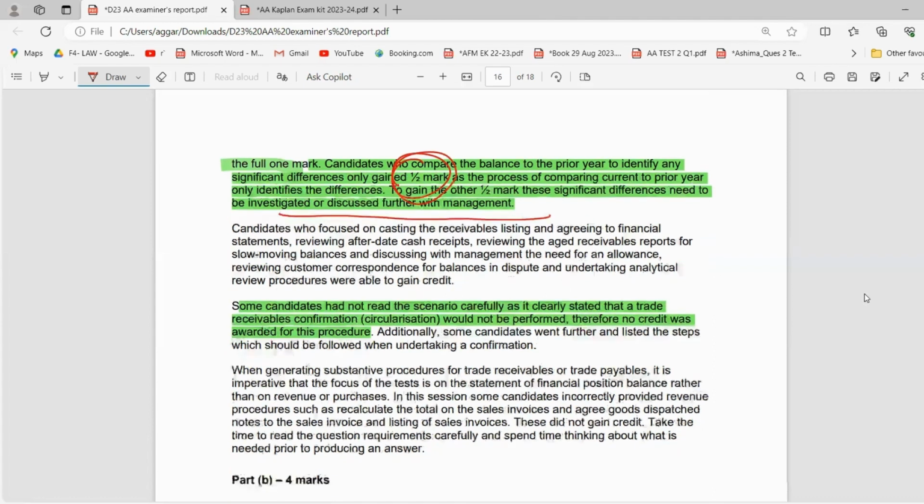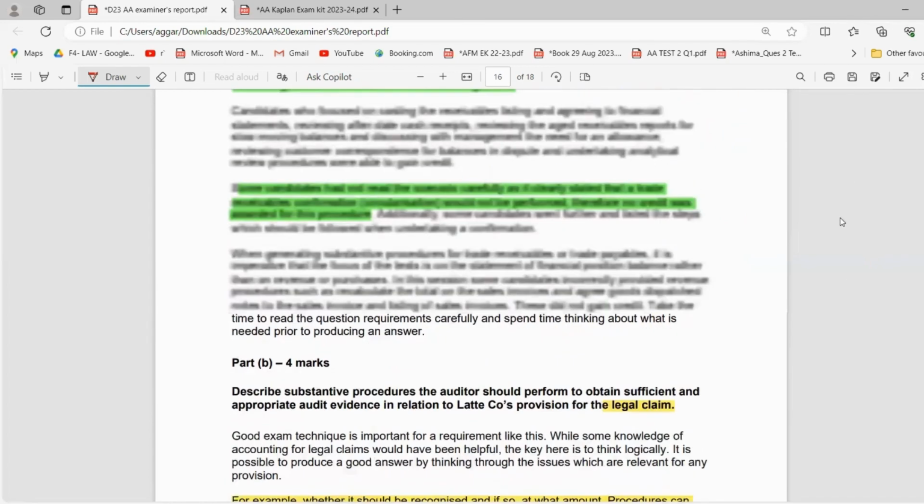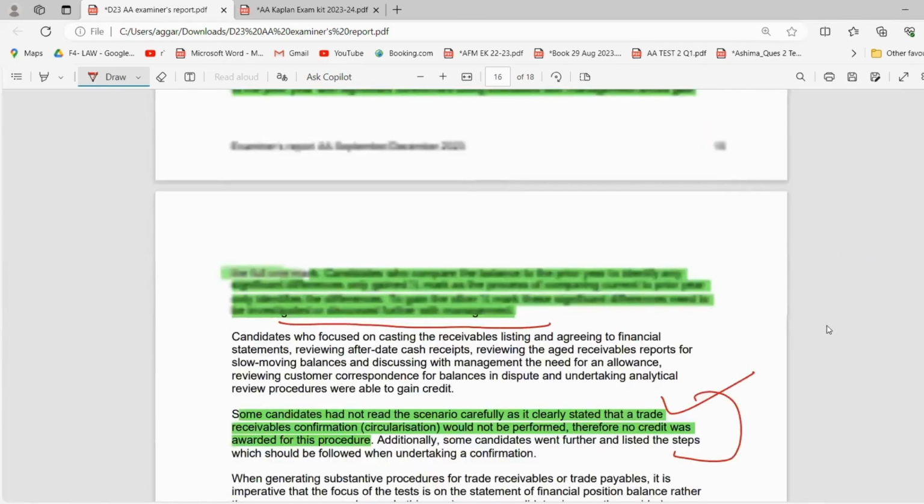So that's that. Then, some candidates had not read the scenario carefully, as it clearly stated that a trade receivable confirmation circularization would not be performed. So no credit was awarded to that procedure. So you have to relate it to the case scenario. You have to read the case scenario very, very carefully, right? So this is the takeaway from here.